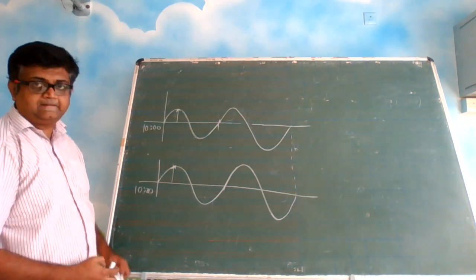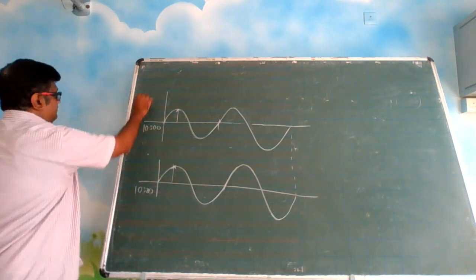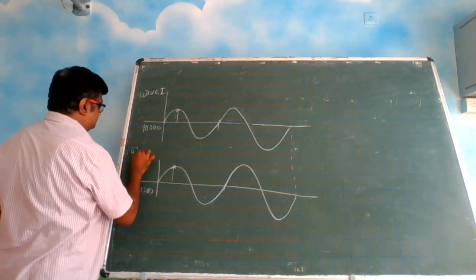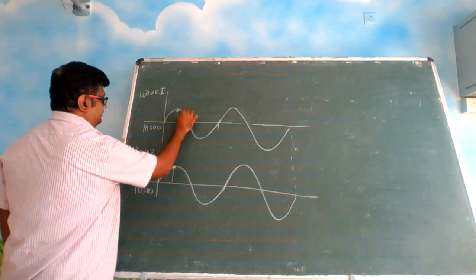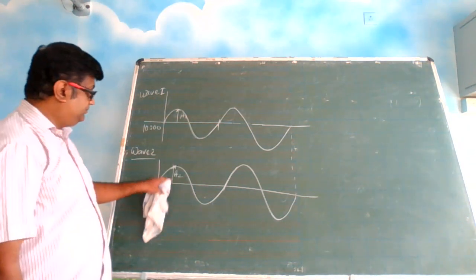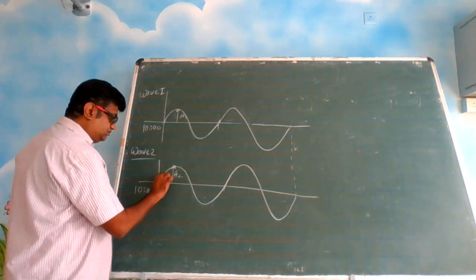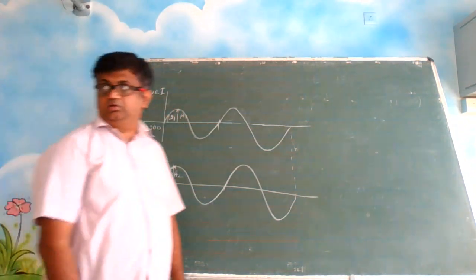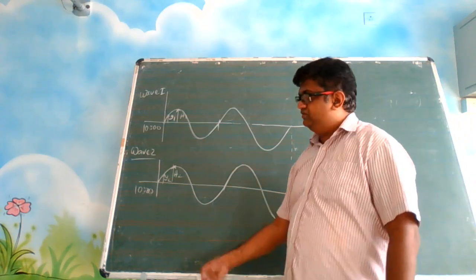So at every point, if I take, let us say this point, what is happening? If I am adding these two, this is my wave 1, this is my wave 2. Obviously, this is my amplitude 1, this is my amplitude 2. Amplitude means maximum displacement. If you take any other displacement, it is y1, y2. So superposition will simply add these two.